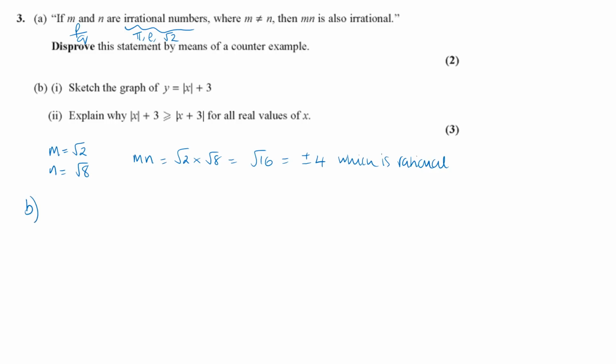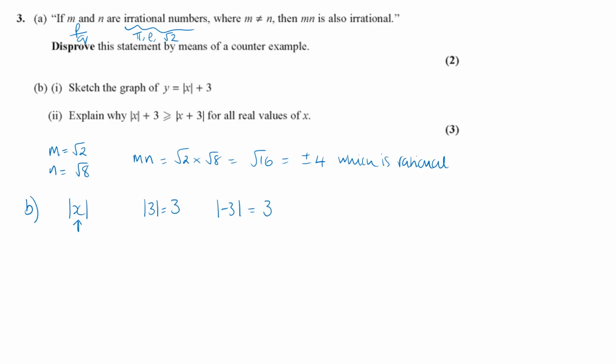Part B, sketch the graph of y equals mod x plus 3. So do we know what mod x means? It just means that when anything is between those 2 mod lines, then if it is negative, you read it as the positive. So mod of 3, well, there's no negatives there, it's just 3, but the mod of minus 3, it just means what's the sheer size. Doesn't matter that it's 3 below 0. How far is it below 0? It's just going to be 3, so it's the absolute value.